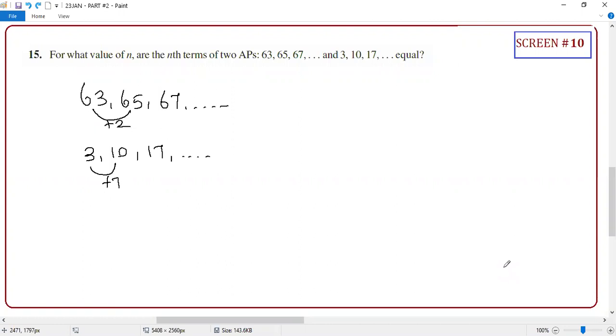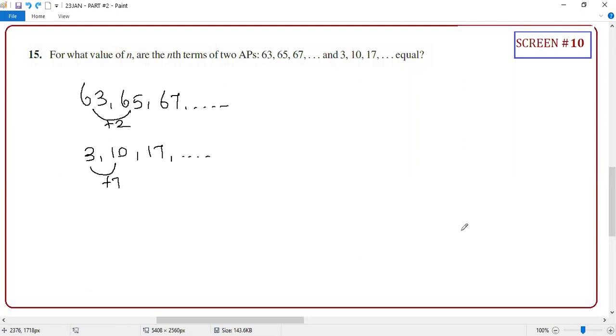Sahil says, equate the nth terms of both the APs. Excellent. Nth term of both APs, the result is automatic, crystal clear.